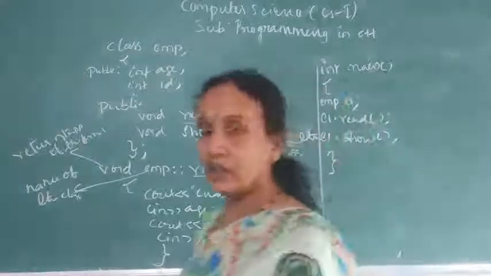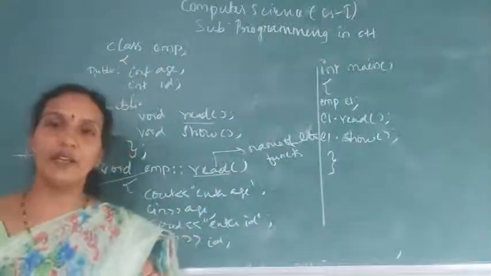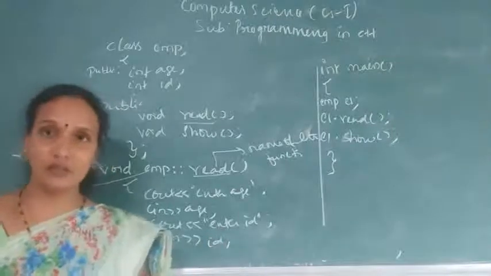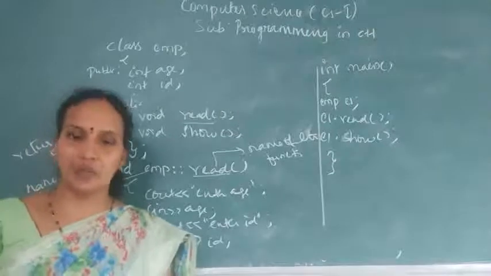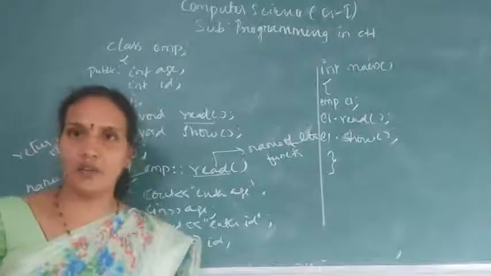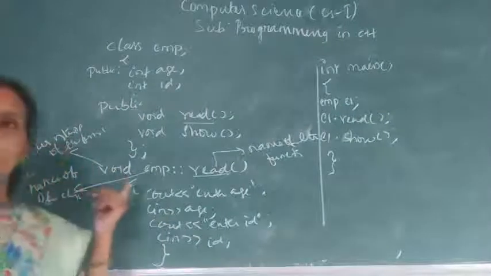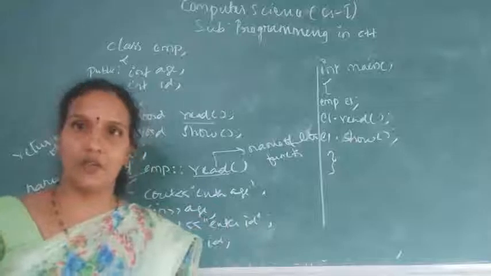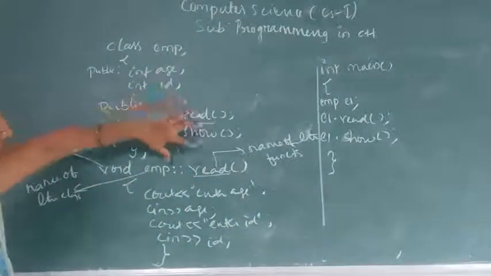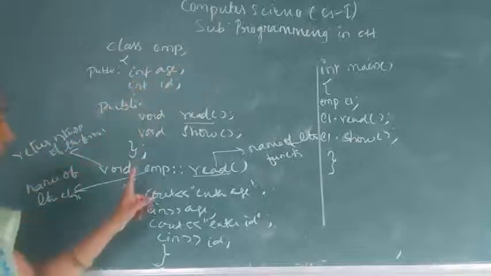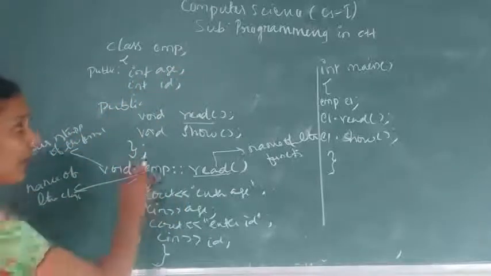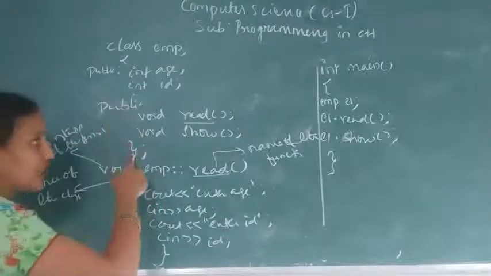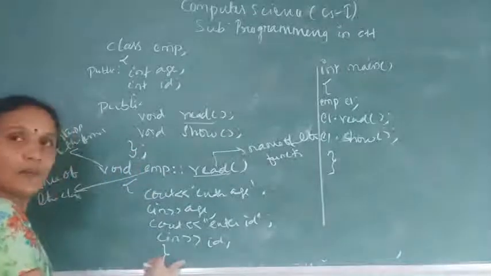So the thing you need to remember is, in two ways we can give the definition of the function. One is inside the class and the second one is outside the class, meaning after closing the class you can give the definition of the function. Whatever I have given previously is inside the class: inside the class I have given the declaration and the definition also. But here only the declaration I am giving inside the class, and the function definition I am giving after closing the class. Here I am opening the class, here I am closing the class. After closing the class, I am giving the definition of the function.